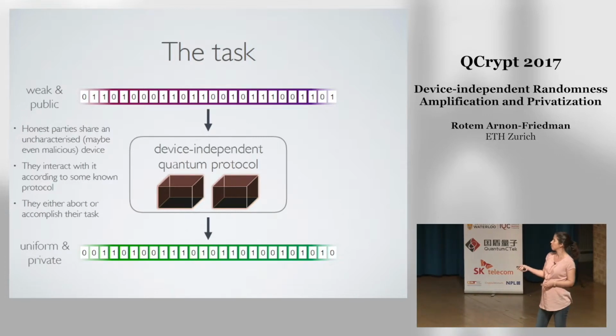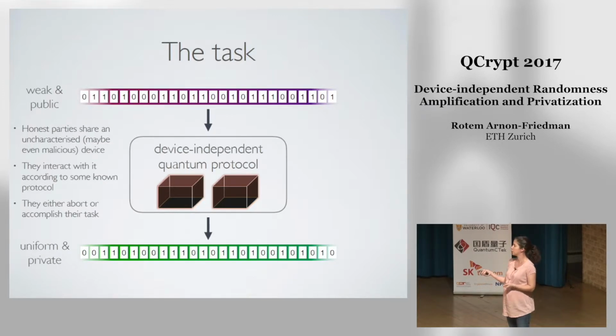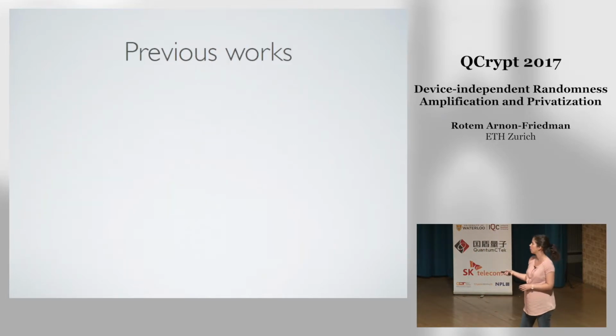I will not go into all of the details of the introduction to device independence. We already heard several talks, but the idea again is that we're looking for a protocol. In this protocol, the honest parties will get these black boxes, which can be just some uncharacterized devices, maybe even malicious. The protocol will tell the honest parties how to interact with those boxes. Then the honest parties can decide whether to abort the protocol or not, and if they do not abort, then they accomplish their task of creating the uniform and private bits. So this is what we're looking for: this device-independent protocol.